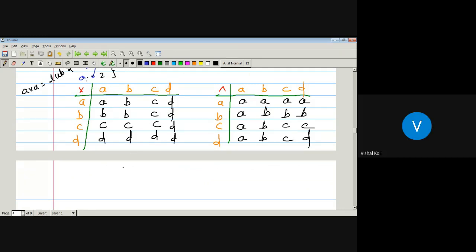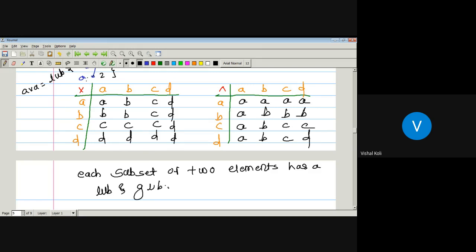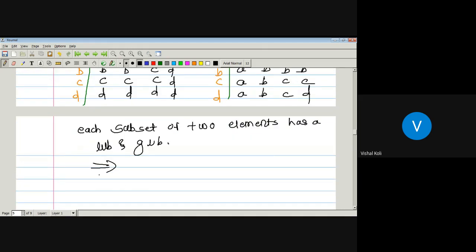Yes, sir. So here each subset of two elements has a least upper bound and greatest lower bound. Then by the definition of lattice, the corresponding poset is a lattice. So this is a lattice.